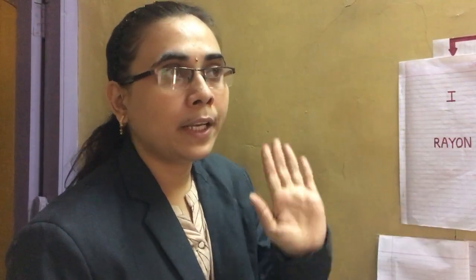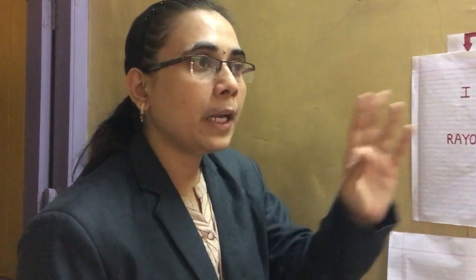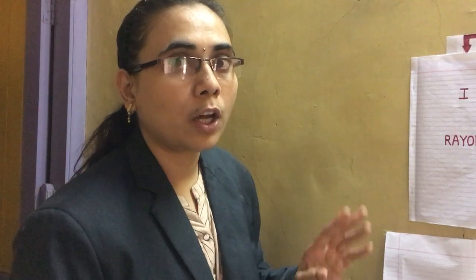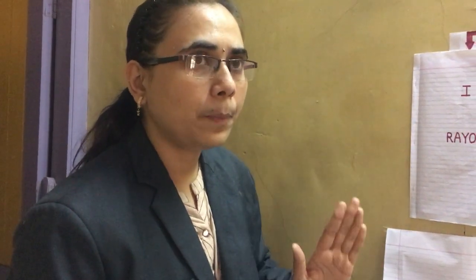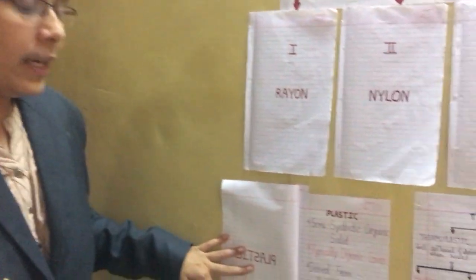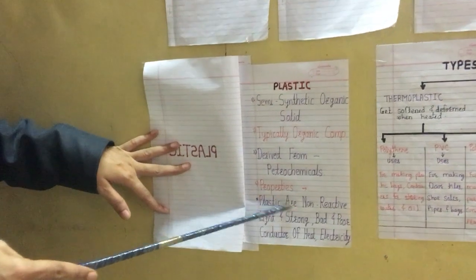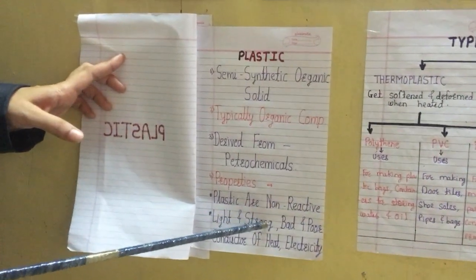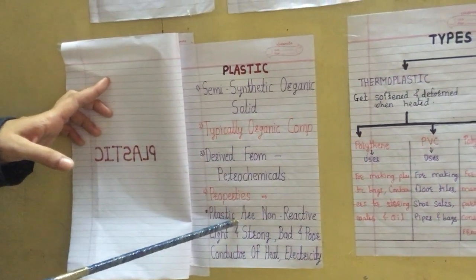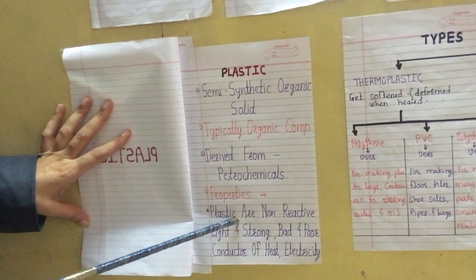By storing them in plastic, still the plastic will not react with the chemical. And in rainy weather, or if we keep plastic things outside for many months, many years, still they will not corrode. Because of this property, plastics are non-reactive and do not react with any substance. That's why it is used to store many things.